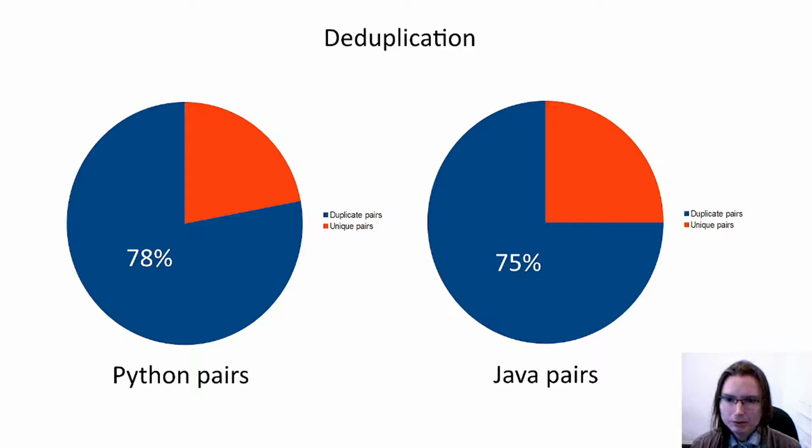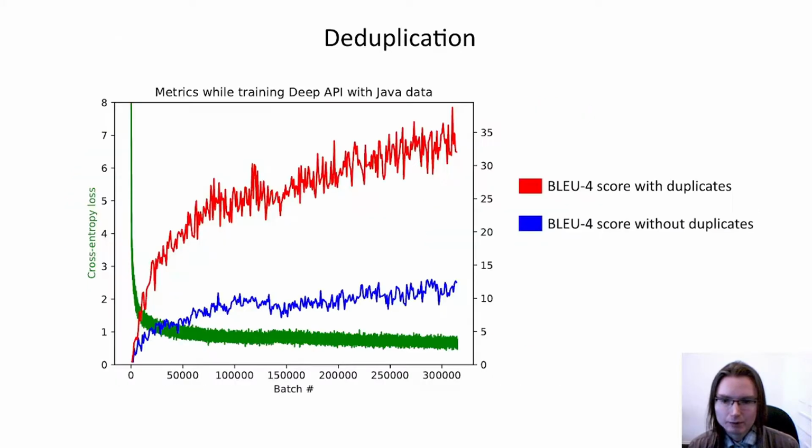About 78% of the instances in our Python dataset were duplicates. We performed similar duplication detection and found 75% of the instances in the original Java dataset were also duplicates. If these duplicates are not removed, then many of the test instances will also be found in the training set, which artificially inflates our test scores, since the model is better at memorizing the training examples than it is at